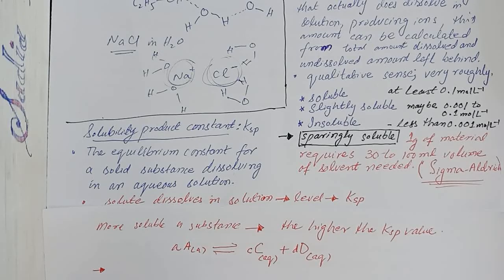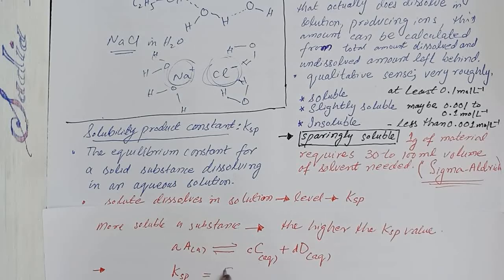To solve for the Ksp, it is necessary to take the molarity or the concentration of the products. So we need to know the molarities of the products, and then we can multiply them, and this Ksp is the equilibrium constant.